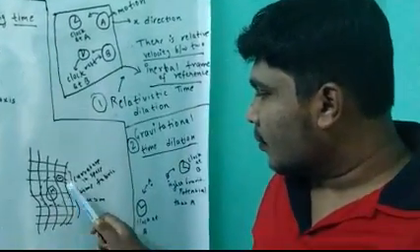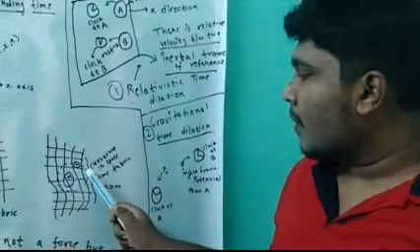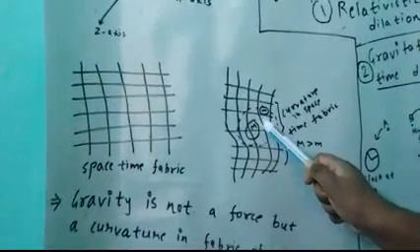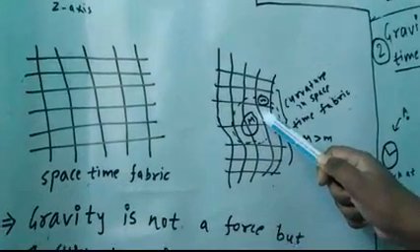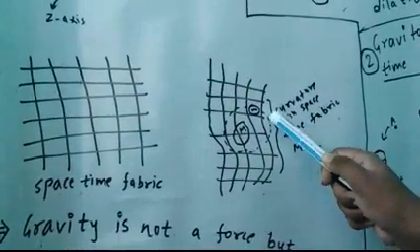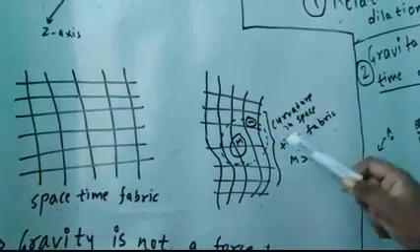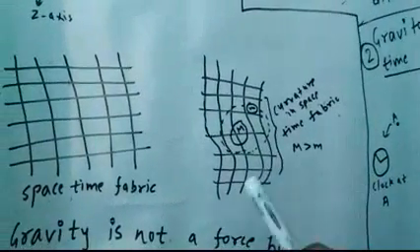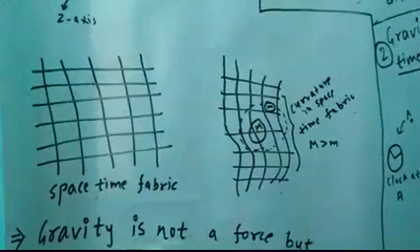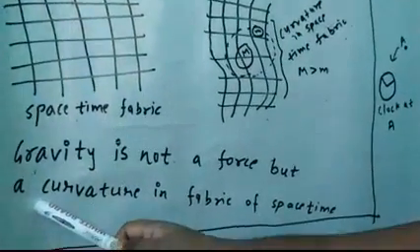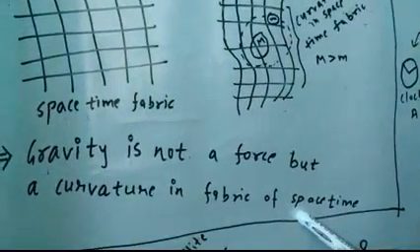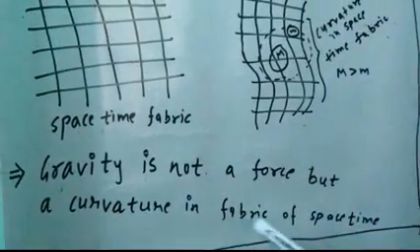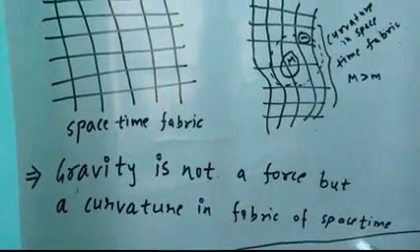The sun has higher mass and causes a greater curvature, and the planets with lower mass revolve around it. It is a curvature in the space-time fabric. So according to Einstein's relativity, gravity is not a force, but a curvature in the fabric of space-time.